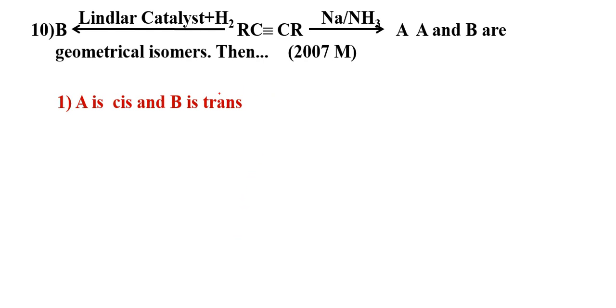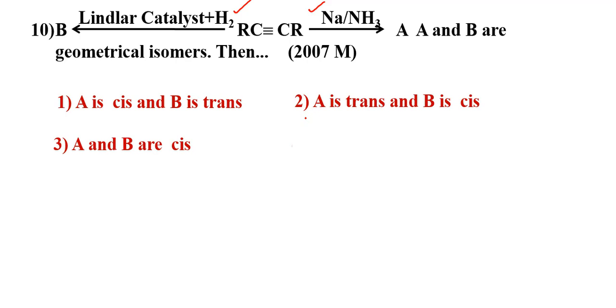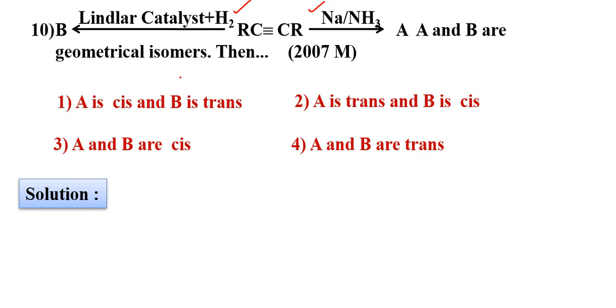Next, alkyne is there, Lindlar's catalyst and sodium liquid ammonia. Maximum questions are like this. Hardly 1 or 2 reagents are there. Based on this only so many questions are forming. Okay, alkynes. Lindlar's catalyst is giving cis, liquid ammonia is giving trans. So A is the trans, B is the cis.